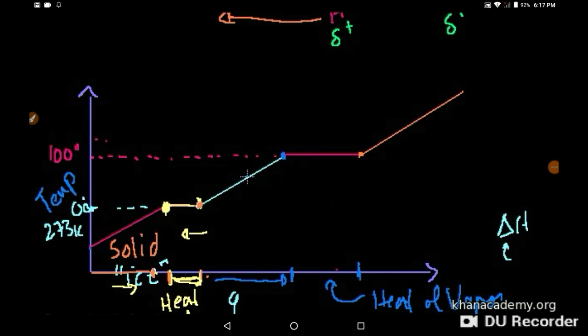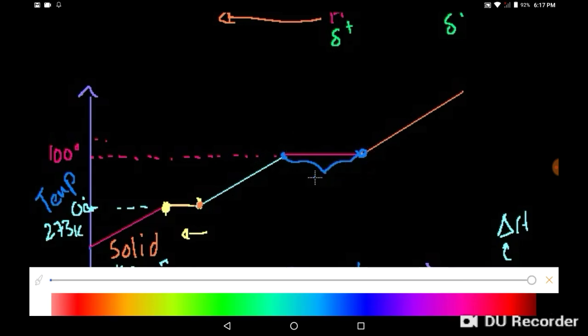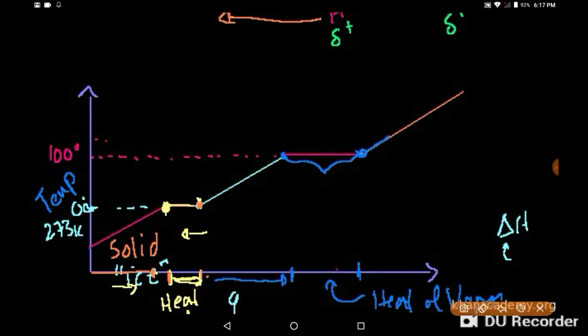The same idea is happening. Before we were sliding next to each other. Now we're pulling them apart altogether. So they could definitely fall closer together. And then once we've added this much heat, now we're just heating up the steam. We're just heating up the gaseous water, and it's just getting hotter and hotter and hotter.